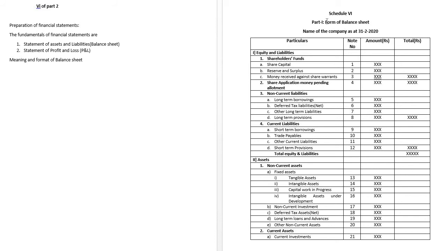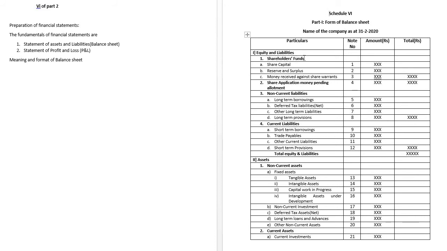Let us go ahead with the format involved in the balance sheet. As usual, we know that we are going to prepare it as per the Companies Act of 1956 in the vertical form. Here we have particulars, note number, amounts, then total. The first one is equity and liabilities, the first main head of the liability part of the balance sheet.